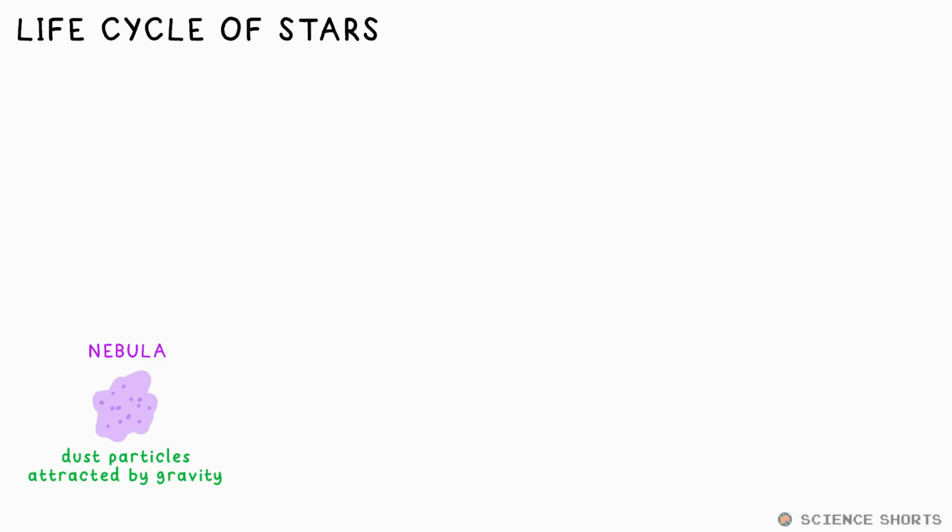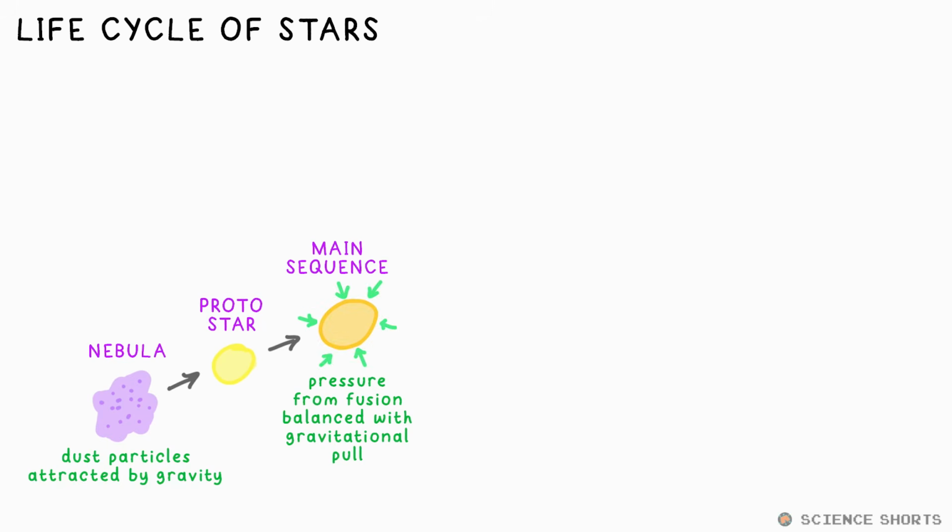It's believed that stars are the result of dust and gas particles in clouds. We call such a cloud a nebula, and these particles are attracted to each other due to gravity. The cloud becomes hotter and more dense until fusion starts to occur. The star will remain stable so long as the outward pressure from fusion and the force of gravity pulling inward remain balanced. We say it's in the main sequence stage of its life.